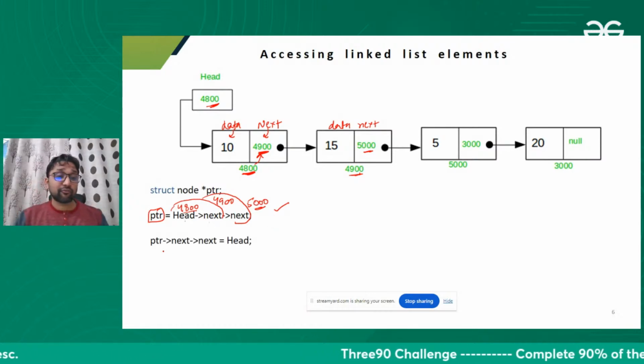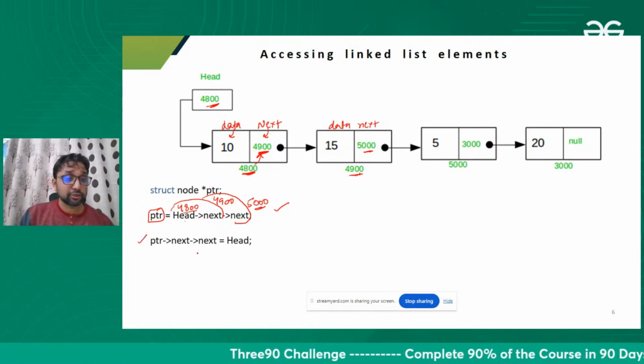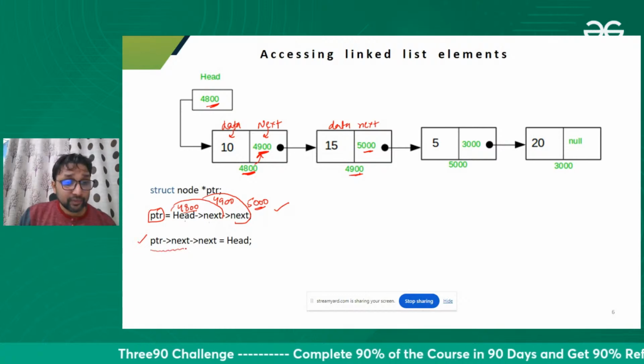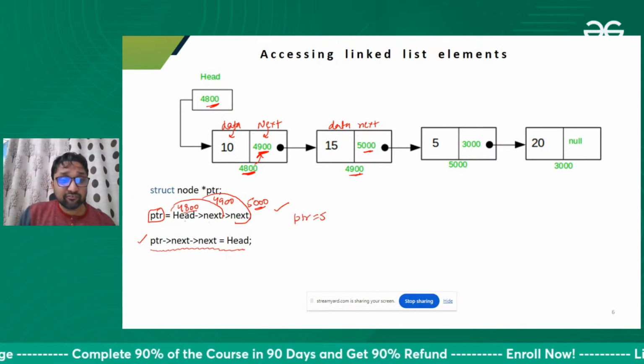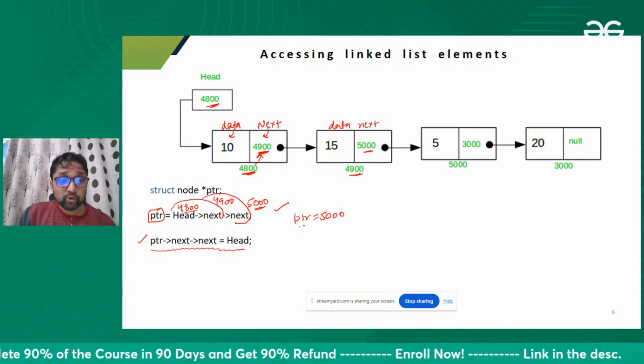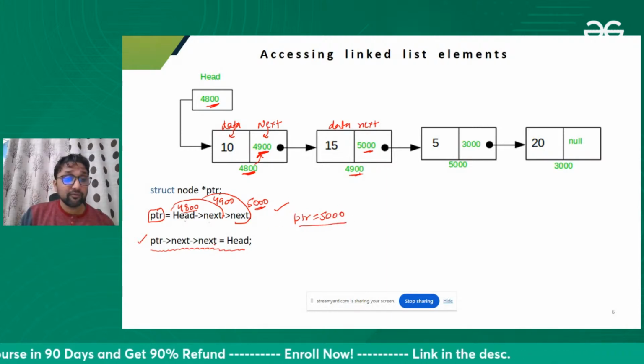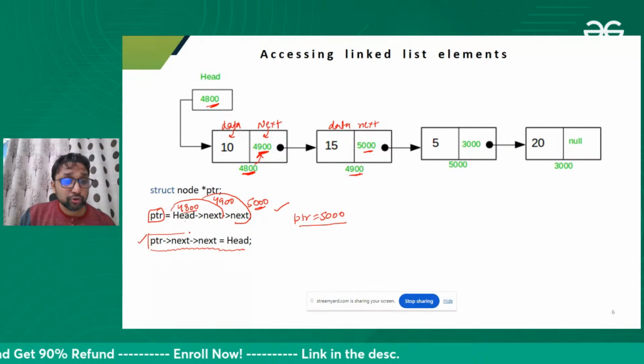Can you give me the answer of another question? What will happen after executing this statement? Now the PTR value is 5000. Can you tell me what will happen after executing this statement?